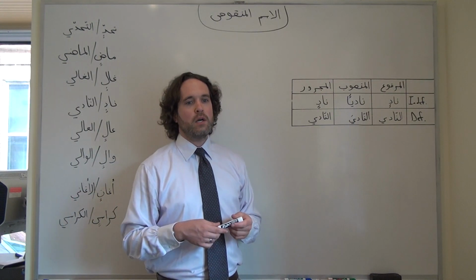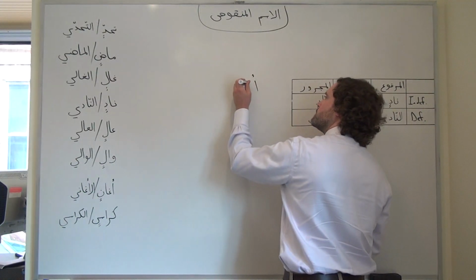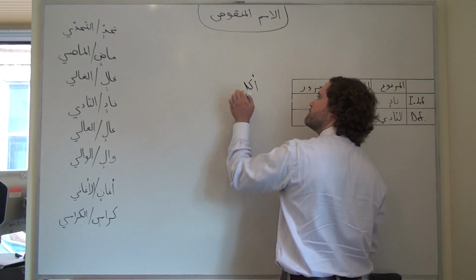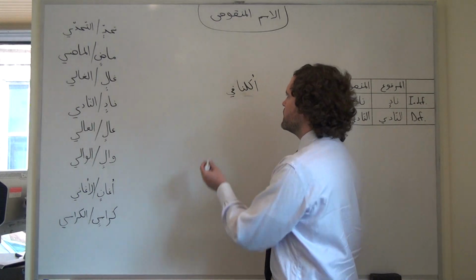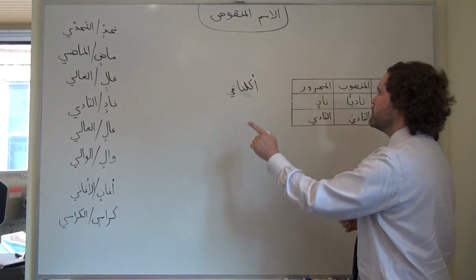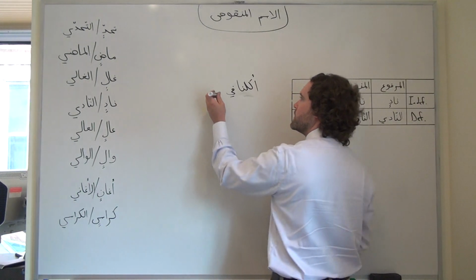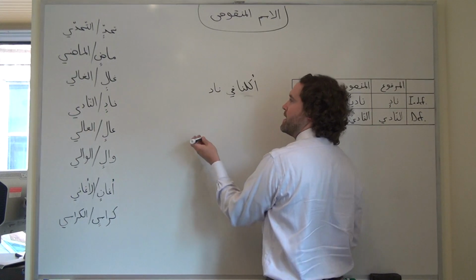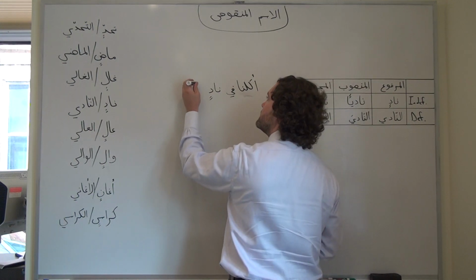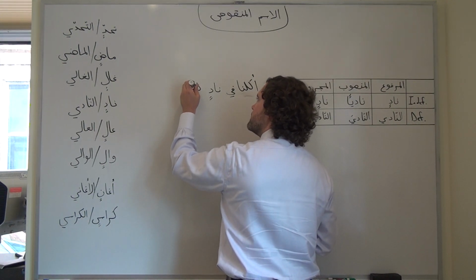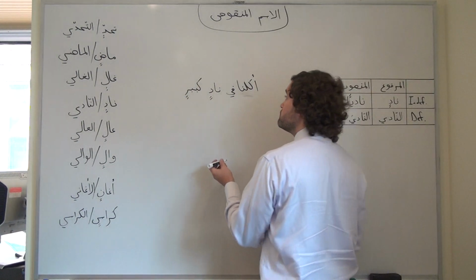If we want to say, we ate in a big club. Fi, and now we need to think about a club. Well, we have fi, which is a preposition, so our noun is going to be majrur, which means that we're not going to have that ya represented visually. We're going to write it like that. And if we were including all of our case endings, maybe we'd include the kasra tanween as well. Nadin, kabirin.